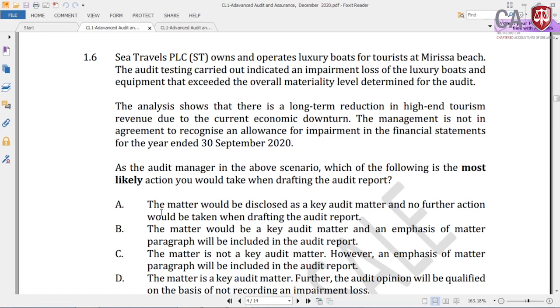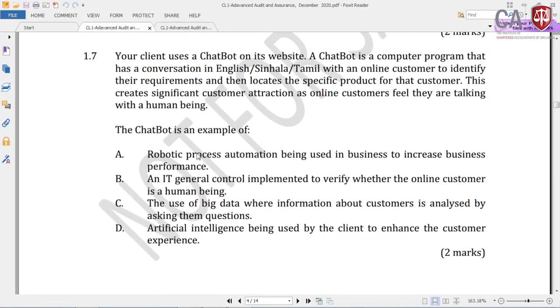This is coming from the audit reporting section. Right. Then we are coming to 1.7. So your client uses a chatbot on its website.